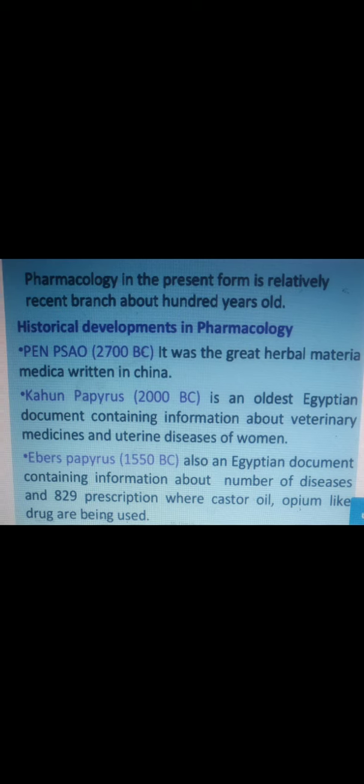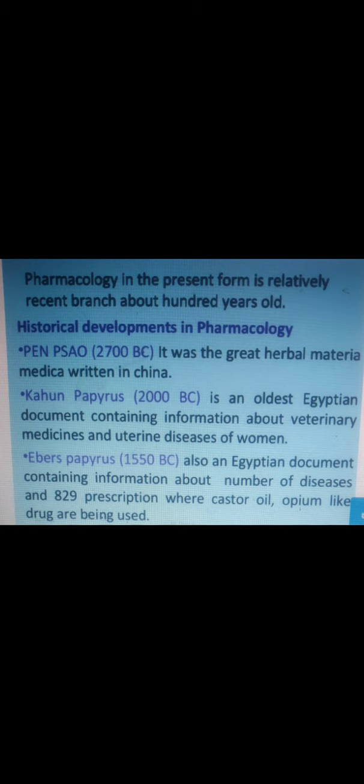Mainly, historical development in pharmacology begins with Hippocrates. Hippocrates, 460 to 375 BC, was a Greek physician considered the father of medicine. He was the first person who recognized disease as an abnormal reaction of the body.